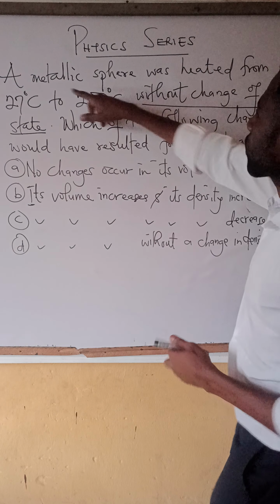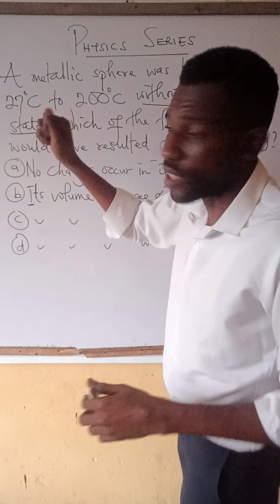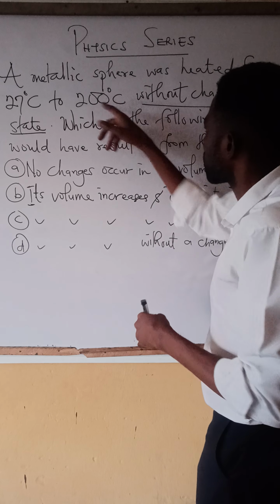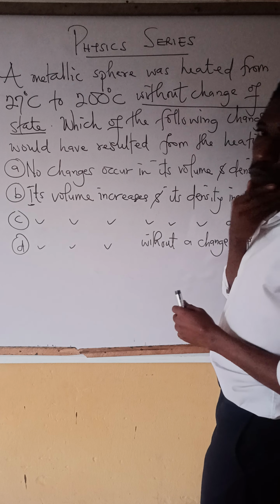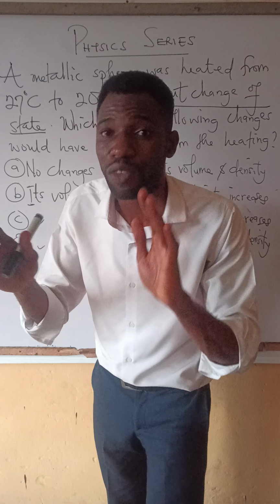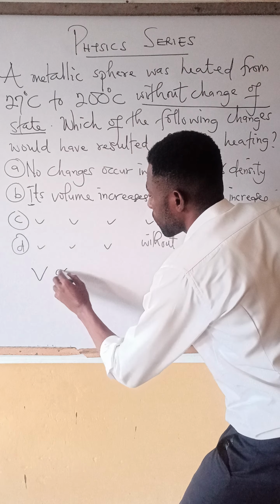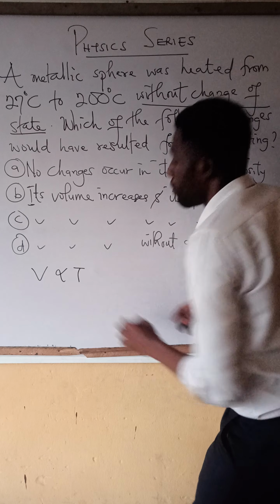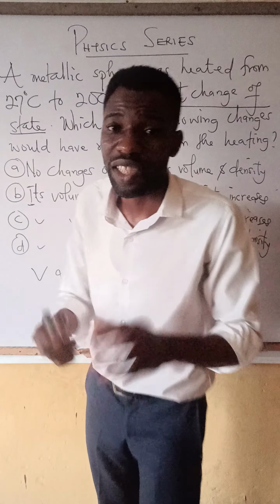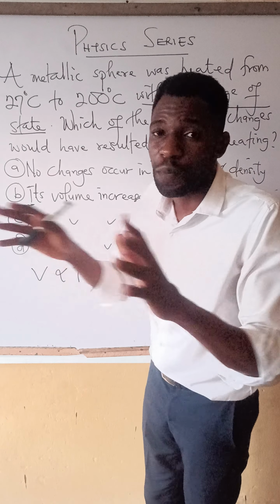First of all, the temperature increased from 27 to 200. So the metal bulb was heated and its temperature increased. Now, what is the relationship between temperature and volume? Let's start from there. The person that gave us that relationship is the man called Charles. He gave us the Charles law. And the law states that as the volume increases, as the temperature increases. Okay, so the volume of a fixed mass of gas is directly proportional to the temperature. Alright, provided the pressure remains constant.